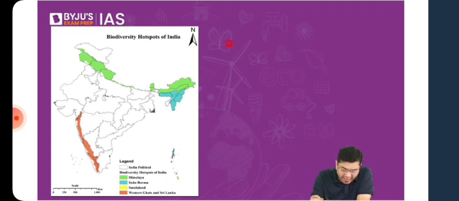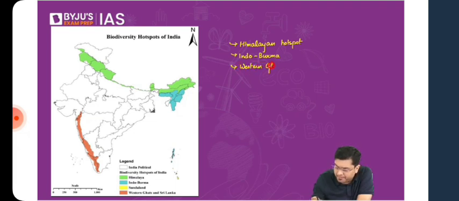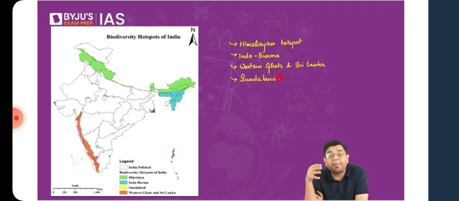Which are those? You have the Himalayan hotspot. Then you have the Indo-Burma. Then you have the Western Ghats and Sri Lanka. And then you will have the Sundaland. When we talk about the Himalayan hotspot, it represents an alpine ecosystem or a high altitude ecosystem. That is what we refer to by the Himalayan hotspot, the high altitude ecosystem which is present.